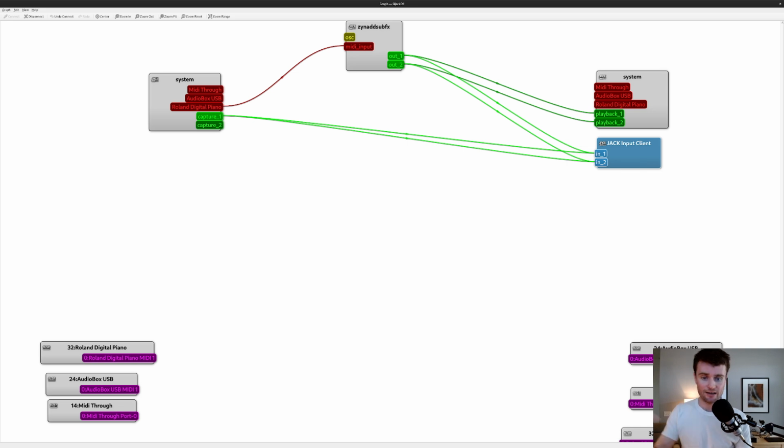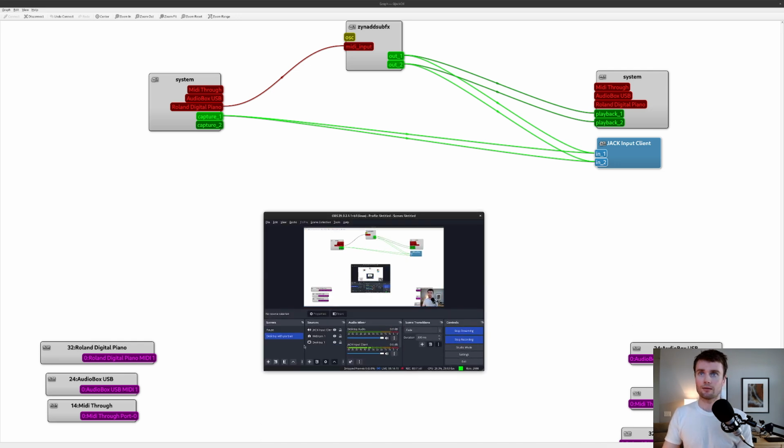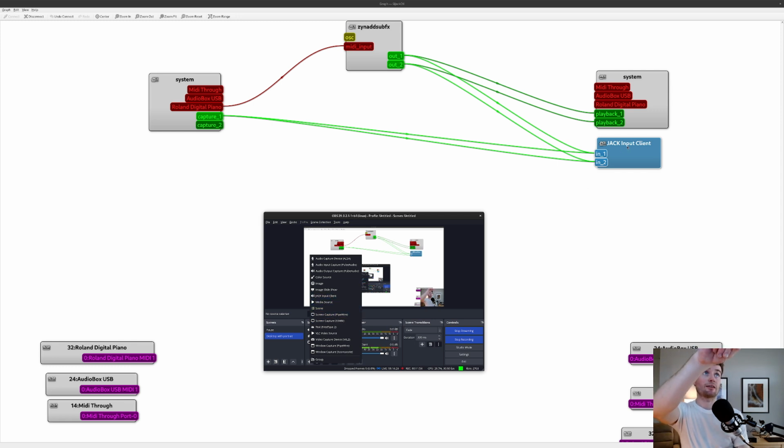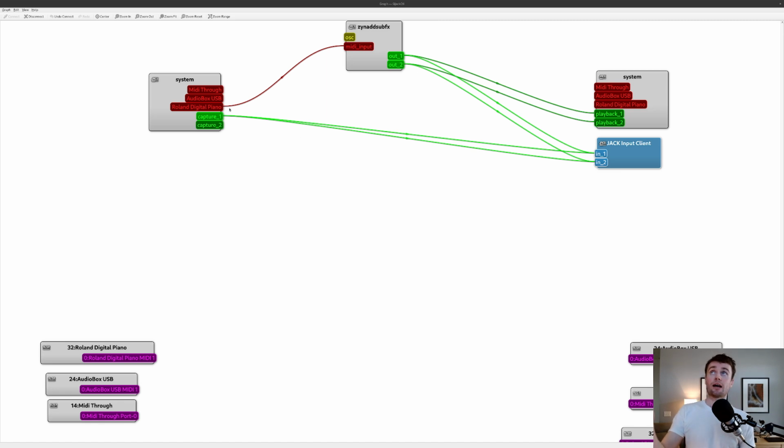So once I added this audio source into OBS, add audio capture device, we could see there's ALSA there. Where is the Jack input client? So that creates that guy over there on the graph. And then anything that I connect from the input into the output of this will be broadcast over the stream. So I guess this is a good time to go into what this guy is.